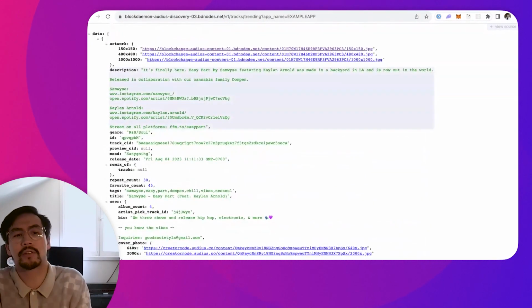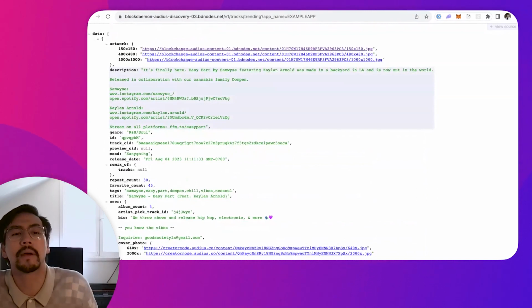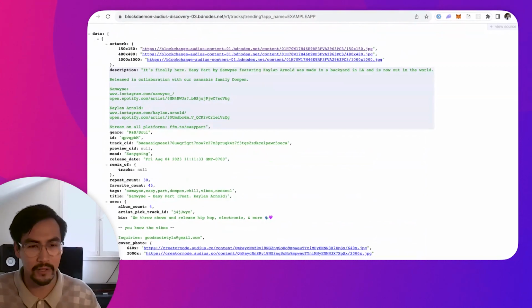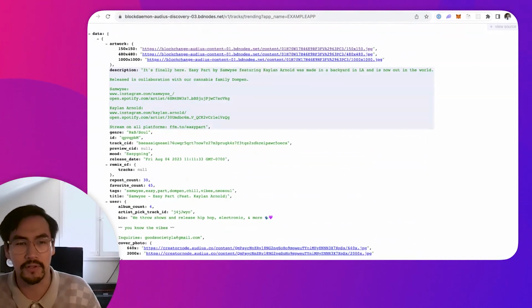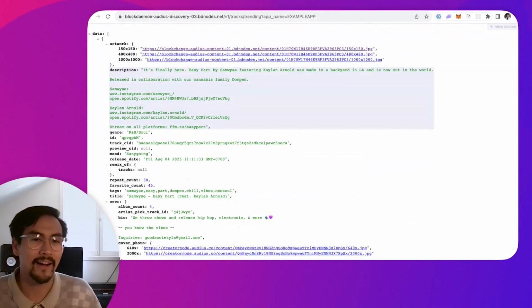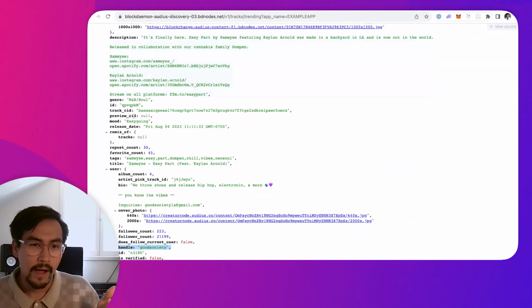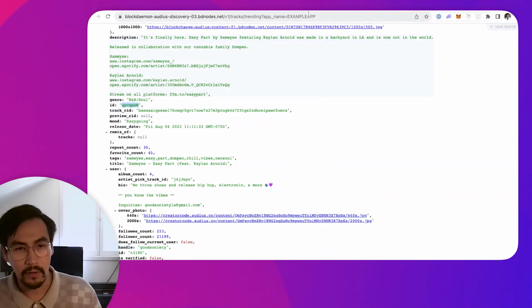So now let's say I wanted to actually listen to this track. I wanted to build that experience in my game that allows someone to listen to what this is, while they're, say, driving their race car. We actually are integrated into Music Racer, which is an Xbox game today. And you can go check that out on our websites. But I would come over here and see that there's a track ID associated with this track. I would copy this out.